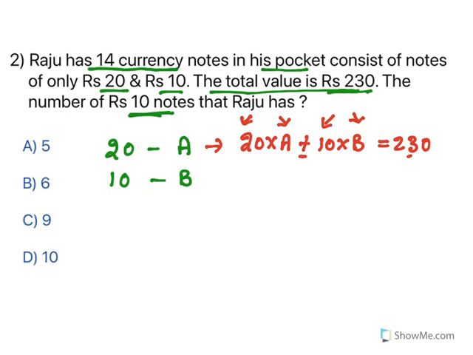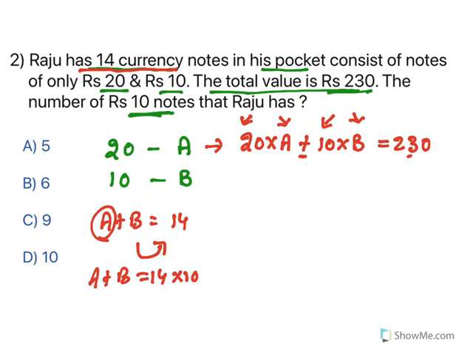Now what else is given? There are 14 currency notes. What does it mean? That means A plus B equal to 14. Now see, you have an equation here. So you need to plug in this equation so that you will get any one determinant. So how can you do this? What is given is A plus B is 14. Now imagine when you multiply with 10, what happens?